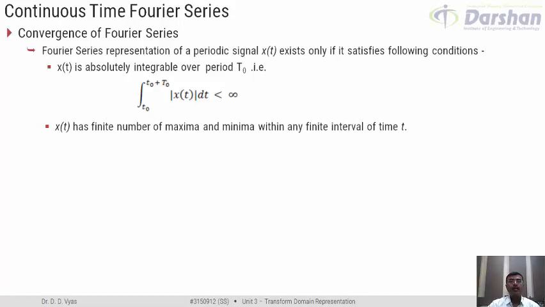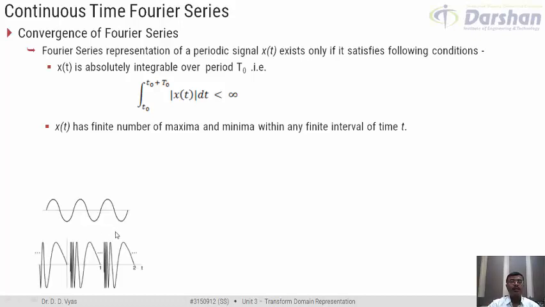Let us try to understand this by taking an example. Here I have shown two waveforms. The first is our standard waveform of a sinusoidal signal, and we understand that the signal is periodic, and over one period, that is over one cycle, we have one maxima, which is the positive peak, and one minima, which is the negative peak.